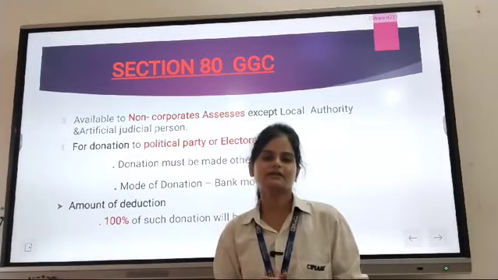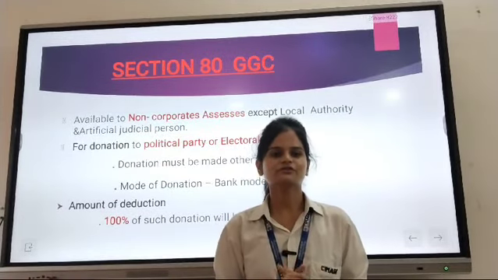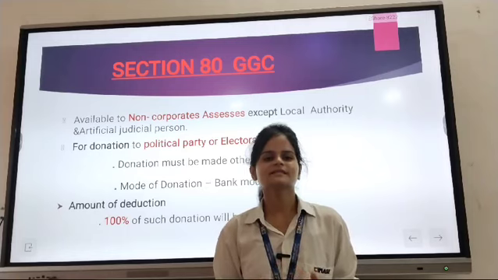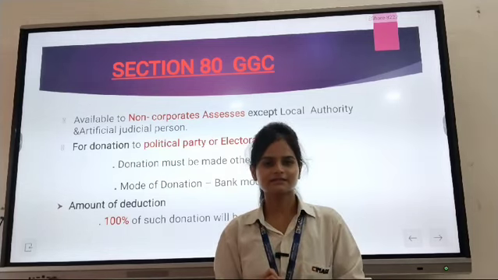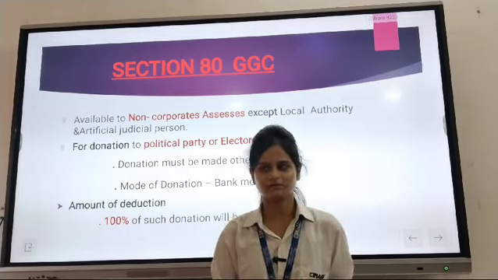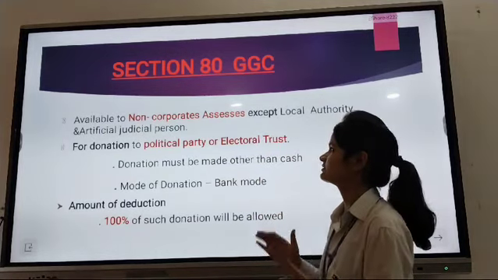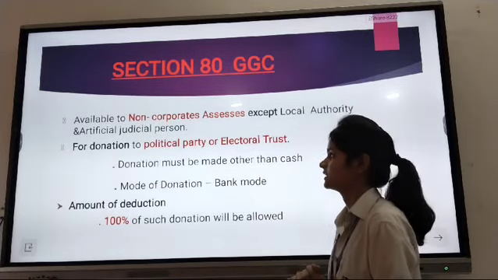Basically, before talking about any deduction, there are three parameters that we should keep in mind: deduction is given to whom, why the deduction is given, and how much deduction is given. Here, the first deduction, which is section 80 GGC.